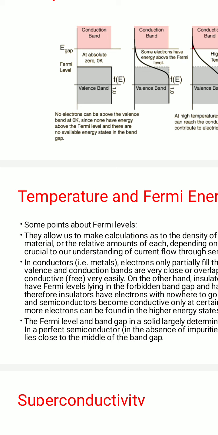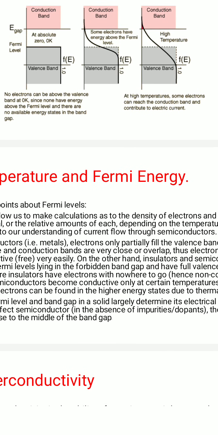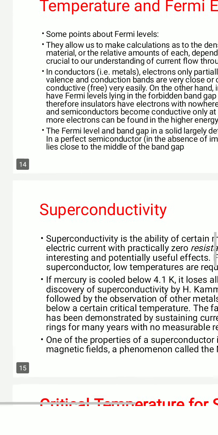But in the case of the valence band, what will happen? Below the Fermi level, they don't have any energy, so they are not able to carry the current. That is why they are called insulators. The Fermi level and band gap in a solid largely determine its electrical property. That means the Fermi level energy is associated with good electrical and thermal conductivities.